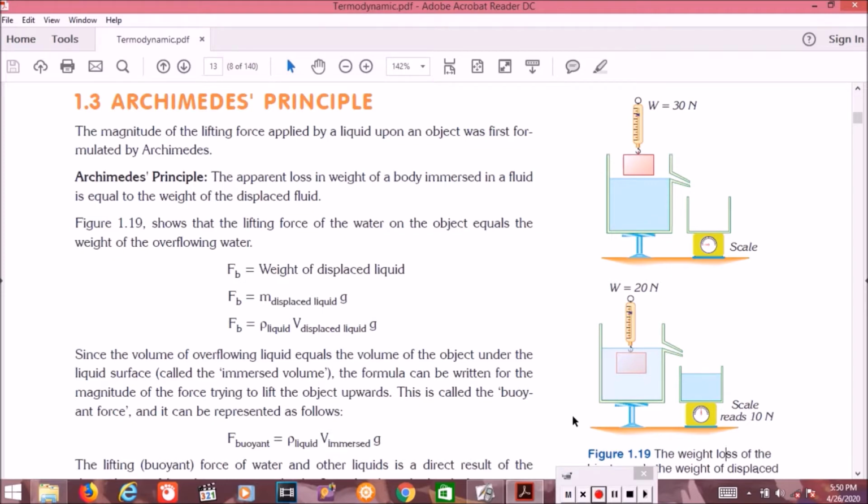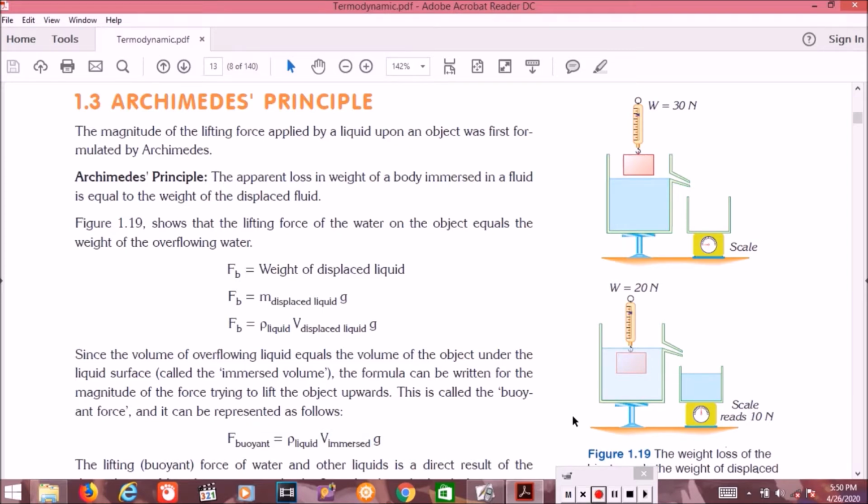Okay, let's continue our explanation with Archimedes Principle. In daily life, have you ever seen a phenomenon like this? Or like this? Why can the object seem like it flies at the surface of the fluid, at the surface of water? Yeah, because there is something that pushes the object upward.